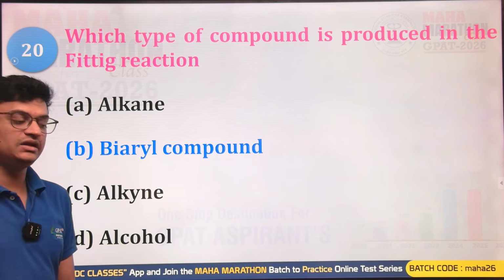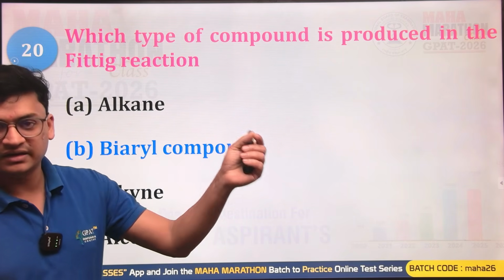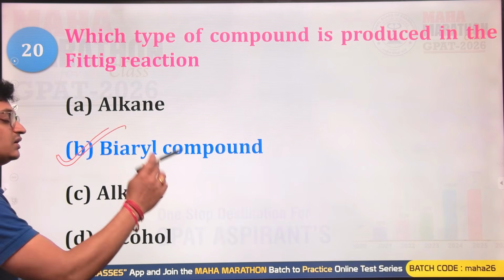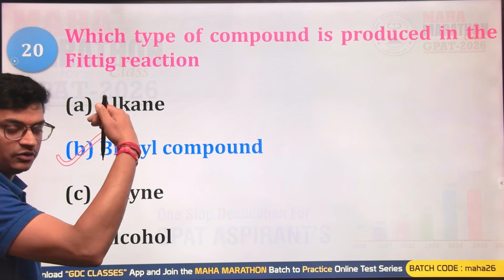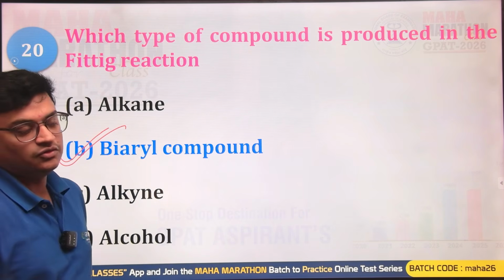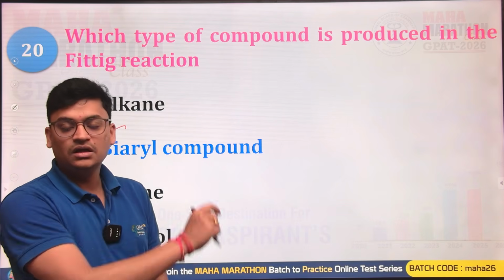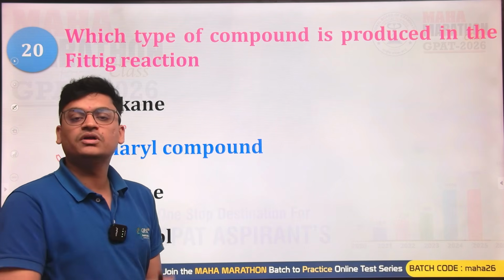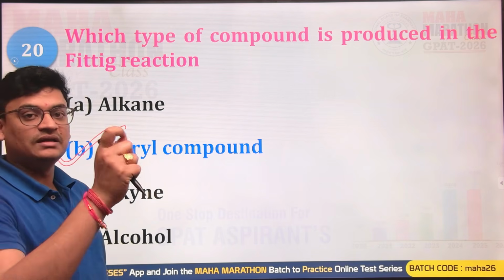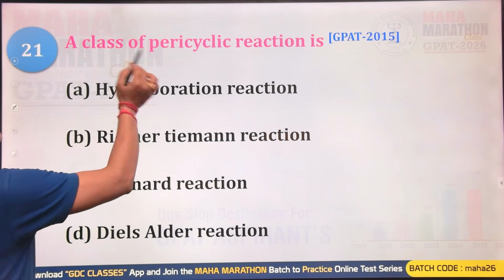This is known as Fittig reaction. The same was seen in the aliphatic alkyl halide with the sodium metal and dry ether, that was known as Wurtz reaction. Now in the same, if you use what? Aromatic halide, then that will be the case for the Fittig reaction. And whenever you are using aromatic halide reacting with the alkyl halide under the same conditions, like dry ether and the sodium metal, that will be known as the Wurtz-Fittig reaction, and in this case you will be getting alkyl aryl compounds. Alkyl aryl coupling will be seen, that is Wurtz-Fittig.